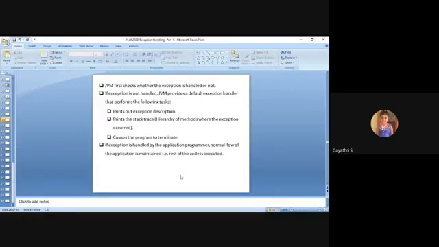Suppose the exception is handled by the application programmer, then the normal flow of the application is maintained. That is, the rest of the code is executed.